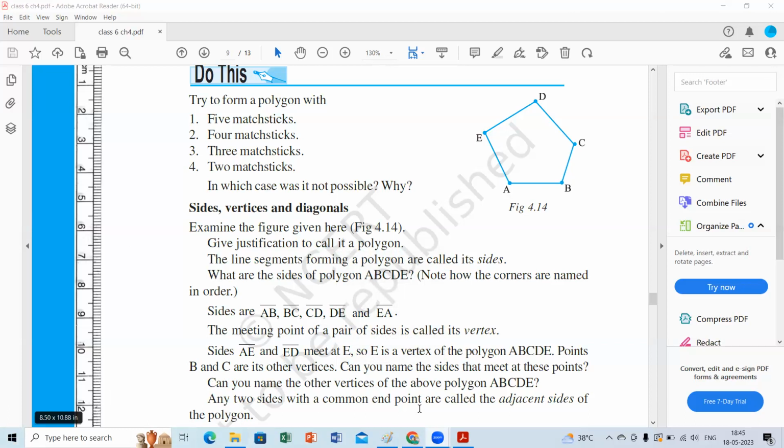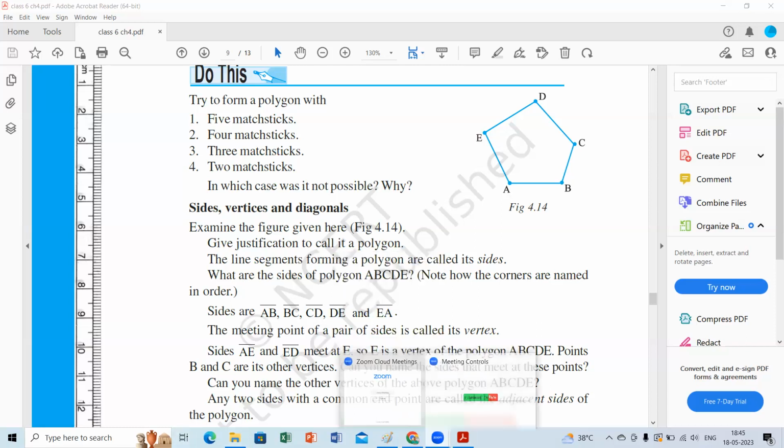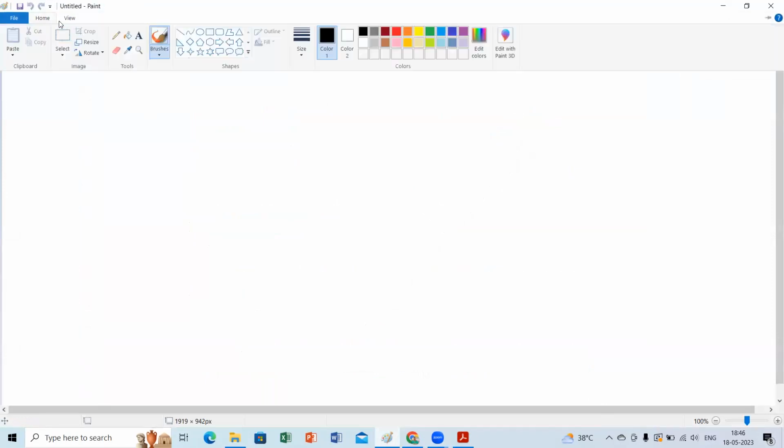Yes, I'm just giving the points: what are adjacent sides? What are diagonals? What are opposite sides? What are vertices? What are sides? You need to know those things, children. That's more important. We discussed just now how many sides are needed to make a polygon, children?